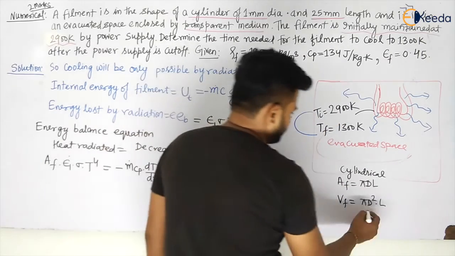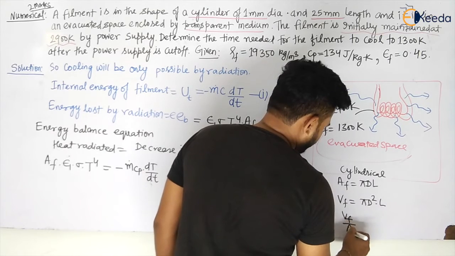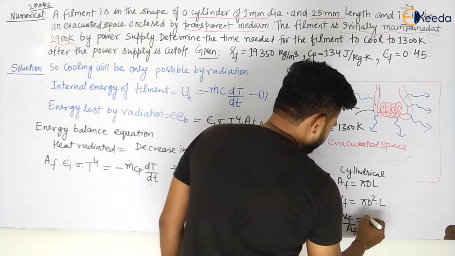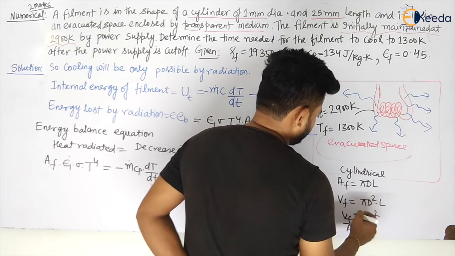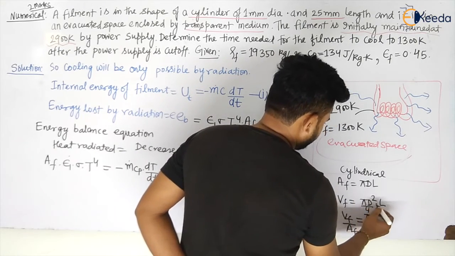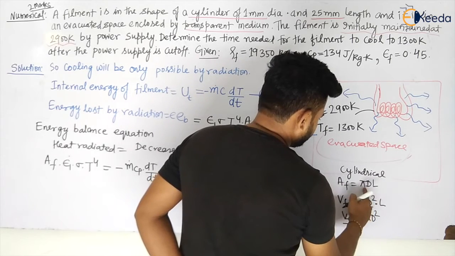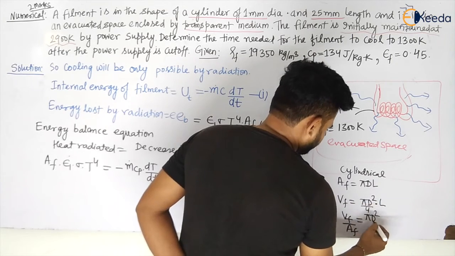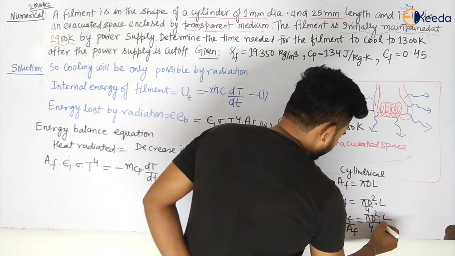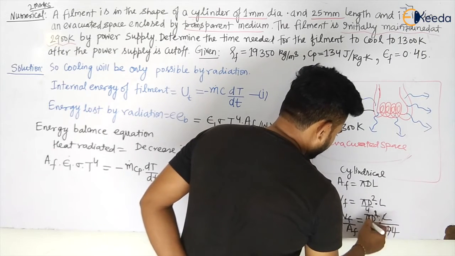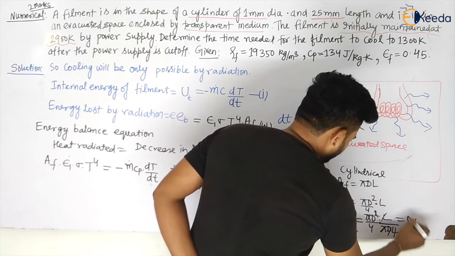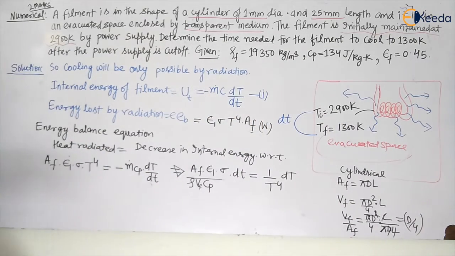So Vf by Af will be given by pi d square by 4 into L, and the area is pi d, the perimeter, into length L. So pi d square by 4 into L divided by pi dl, my dear students. So L will go, d will go, pi will go. So this will be d by 4, my dear students. This will be only d by 4.